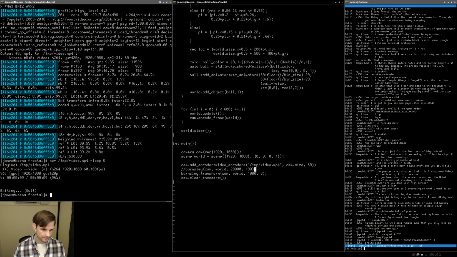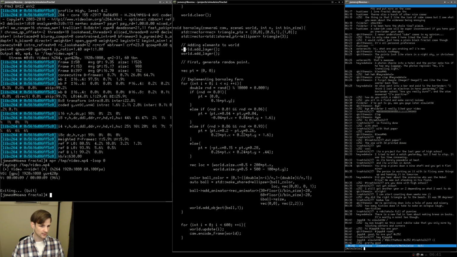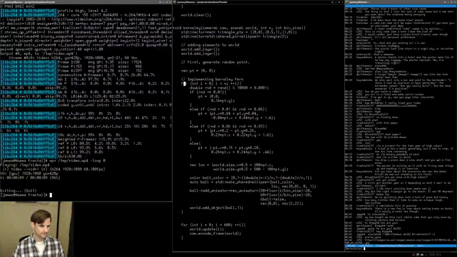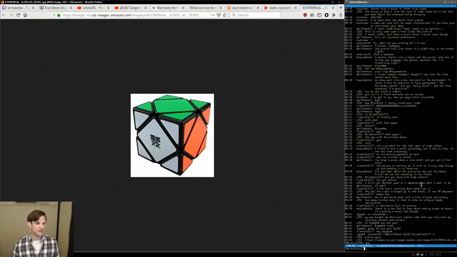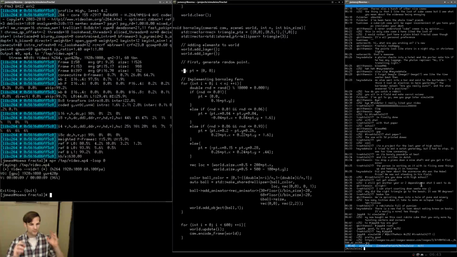So let's go ahead and modify this. Oops, sorry about that. Let's move up here real quick and modify our random distribution of points such that... Oh, the point always starts at 0, 0. Oh, okay. So we do need to change something then. All right, we need to think about this. Okay, so our point initially starts at 0, 0 for the Barnsley fern, and it builds itself upwards.